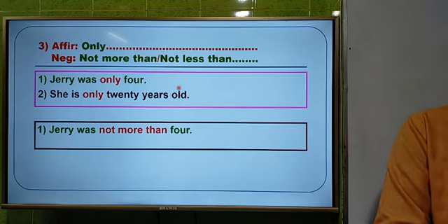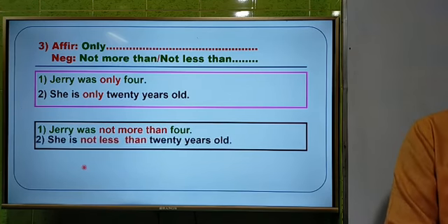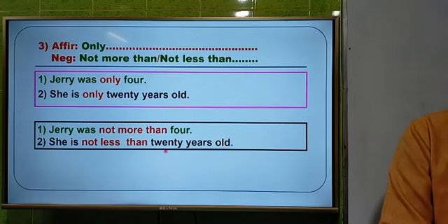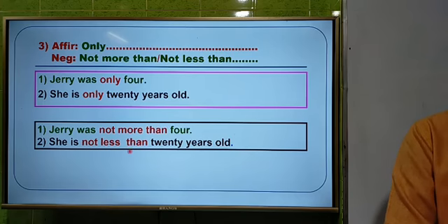Okay, so if we use not less than, the answer will be: she is not less than 20 years old. And we can also use not more than here. So you can use any one to make them negative.